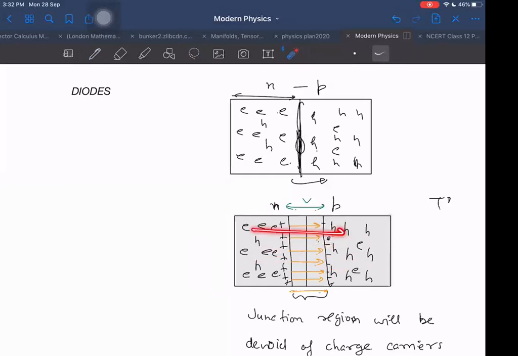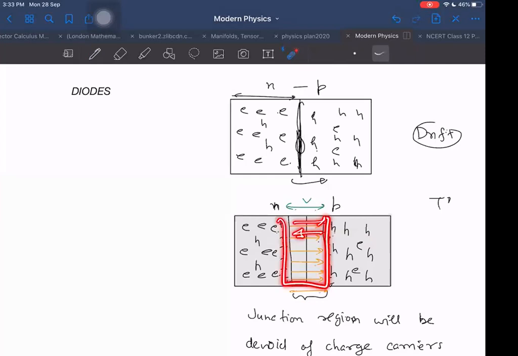The majority carrier current is called diffusion current here. Why is it called diffusion current? Because it is from high concentration of electrons to low concentration of electrons. But the minority carrier current is called drift current, because it is the same phenomenon as in conductors, drift velocity because of the application of a field. When the field is created, due to the drift velocity acquired by the electrons inside the field, these electrons will have a tendency to go to the other side, opposite to the direction of the field. So two kinds of current will flow, drift current and diffusion current. And in equilibrium, these two currents will be equal.